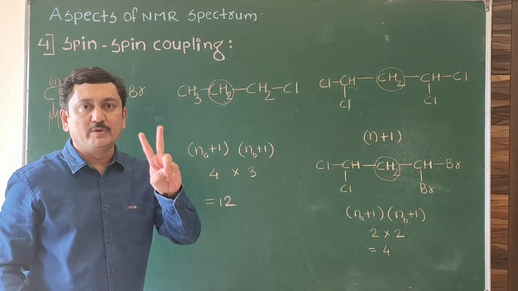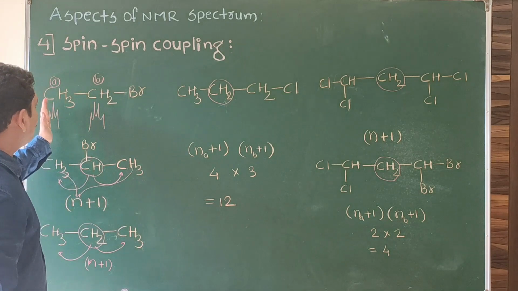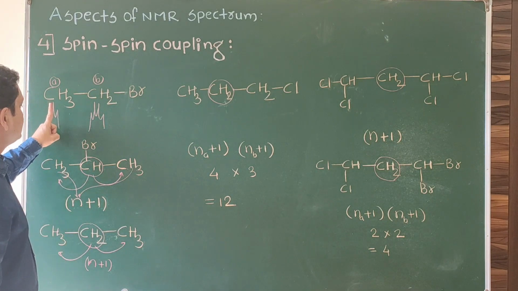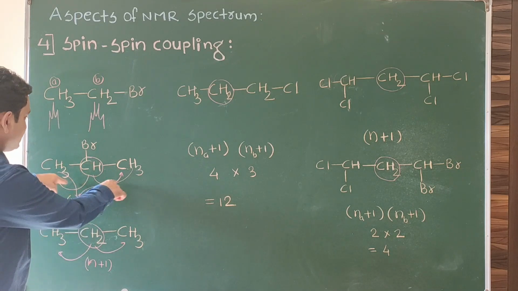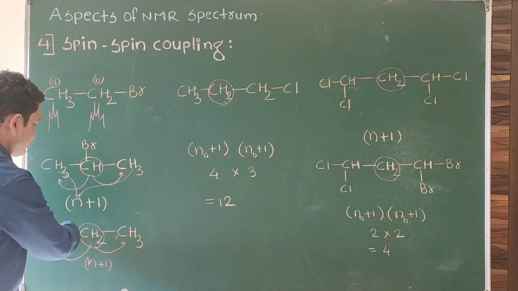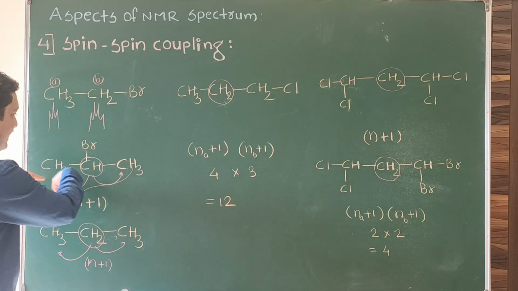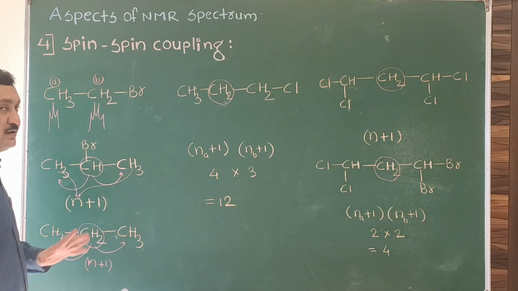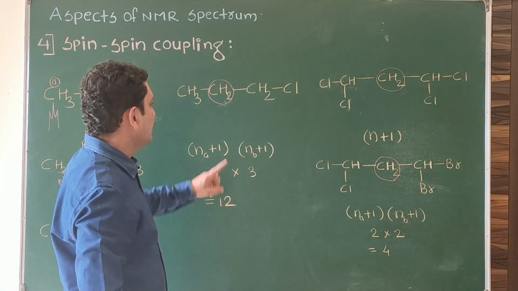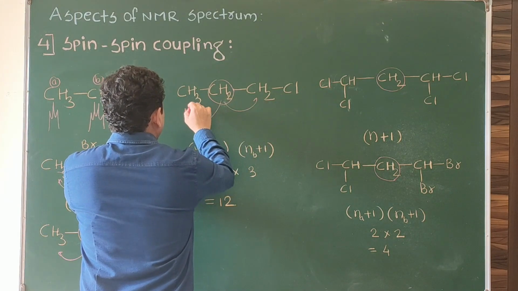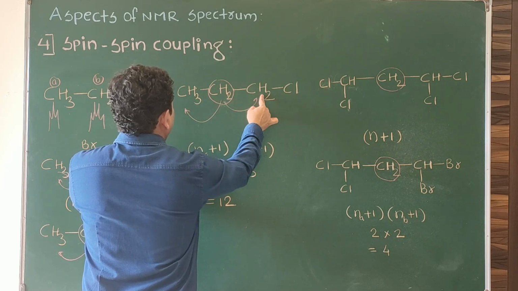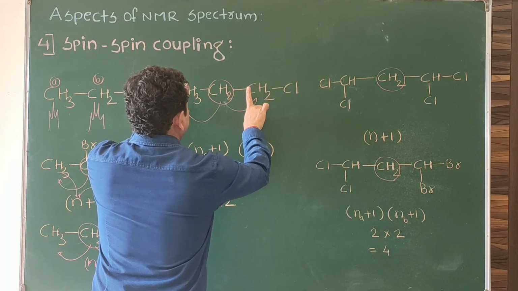So the N+1 rule we use in 2 cases. When protons are present on only one side, use the N+1 rule. If protons are present on both sides, and if both sided protons are identical, then the N+1 rule again we have to use. But in case of this one, protons are present on 2 sides, and both sided protons are non-equivalent to each other. They are giving separate signals.